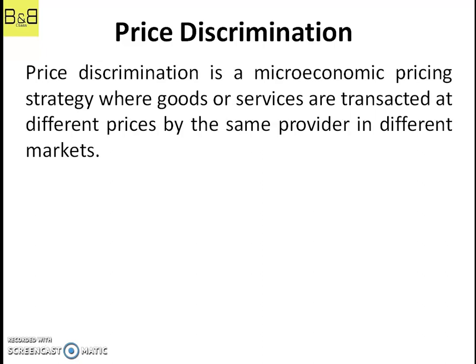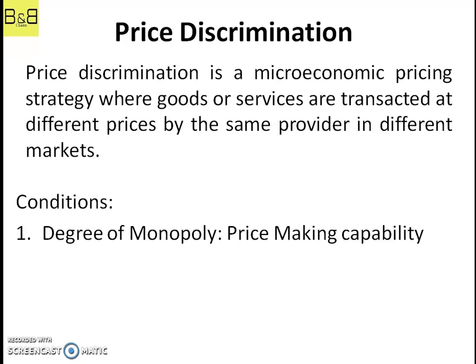Basically there are three conditions that are required for the firm in order to do this kind of price discrimination, and the conditions are: number one, there should be a certain degree of monopoly, or we can say price making capability. It means that if a seller enjoys this degree of monopoly or price making capability, they can eradicate all the consumer surplus that is available to the consumer and convert it into a monopoly profit.